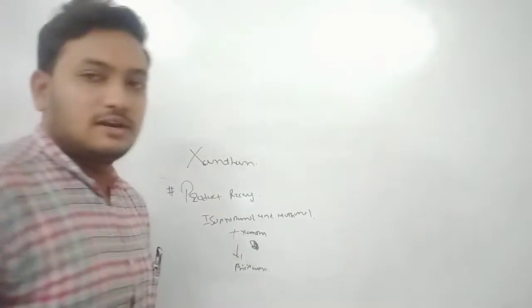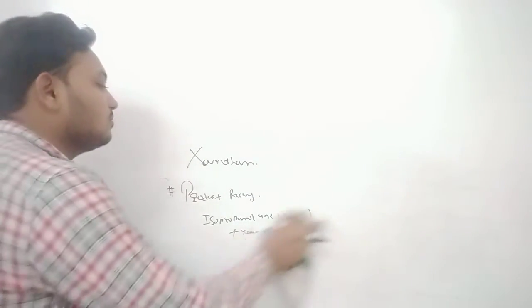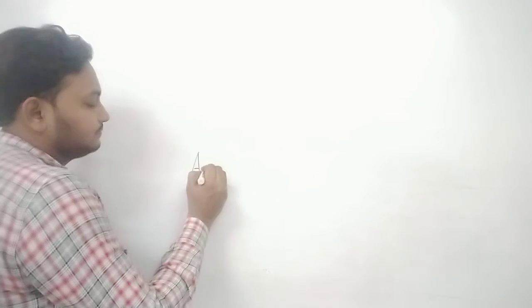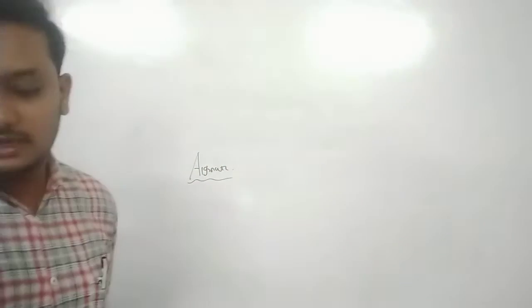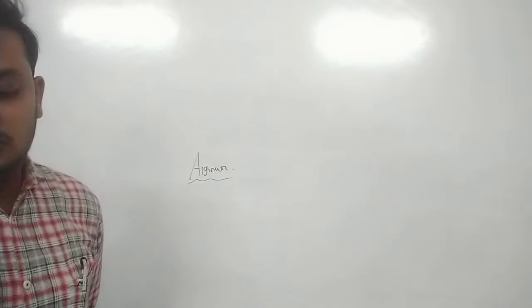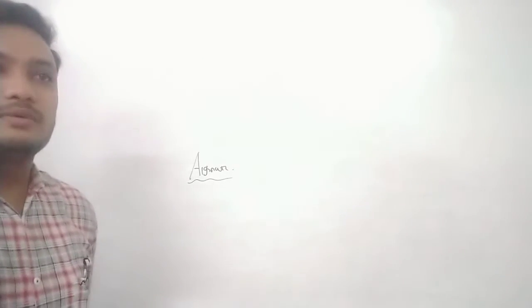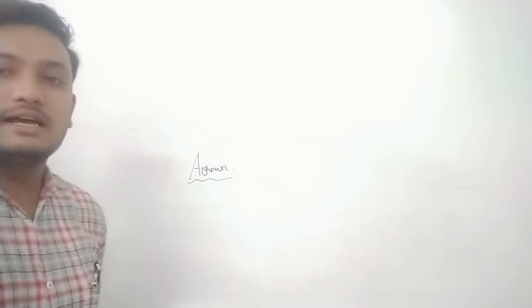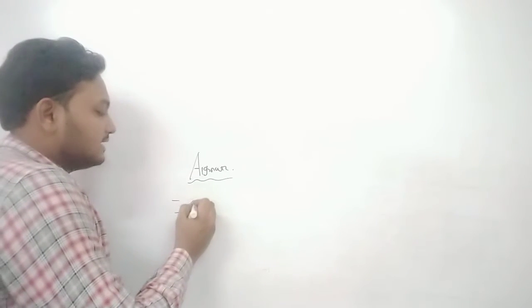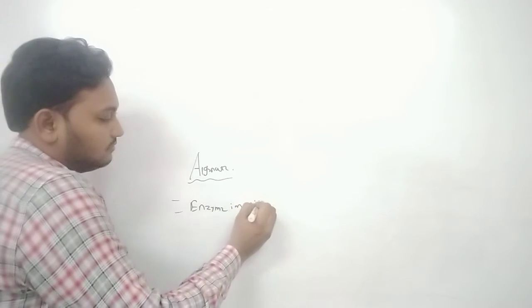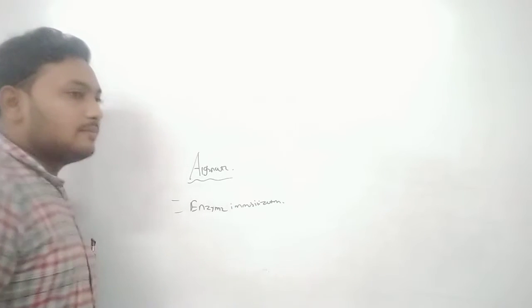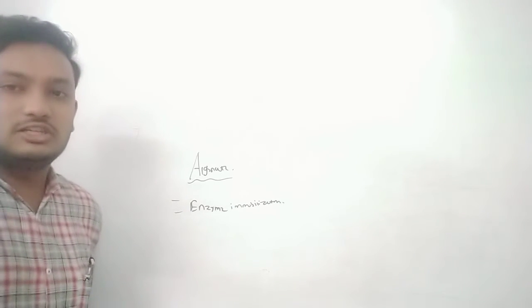Okay, here our xanthan heteropolysaccharide is completed. So the next polysaccharide is alginate. Alginate is mainly used for enzyme immobilization.